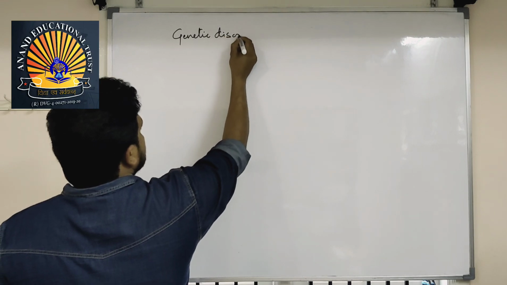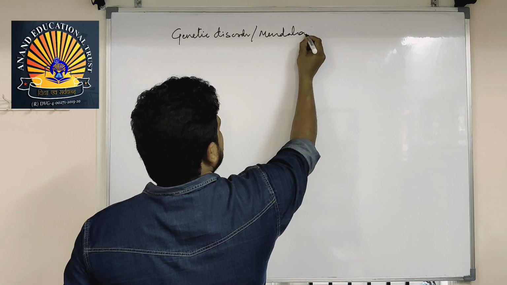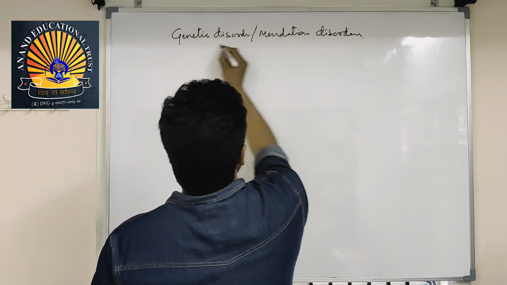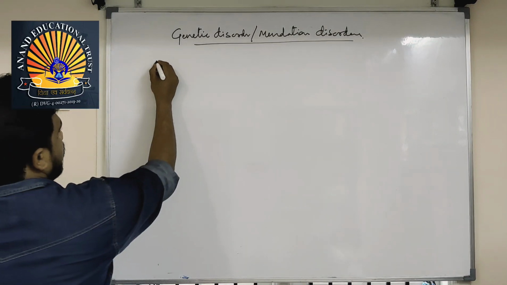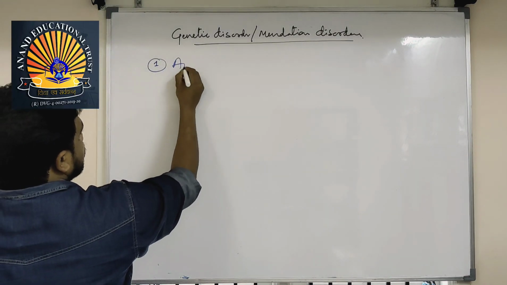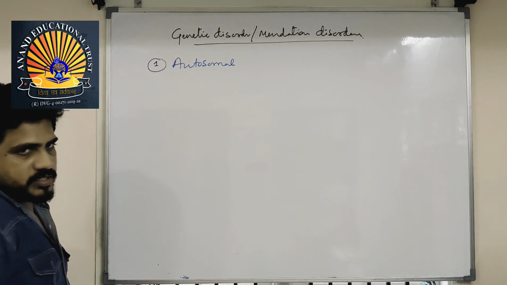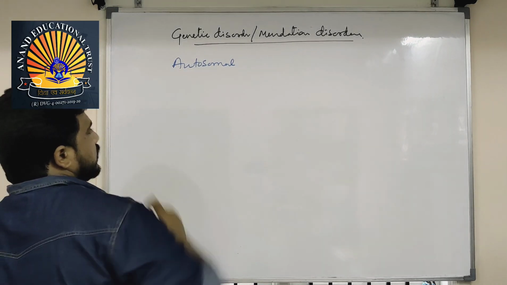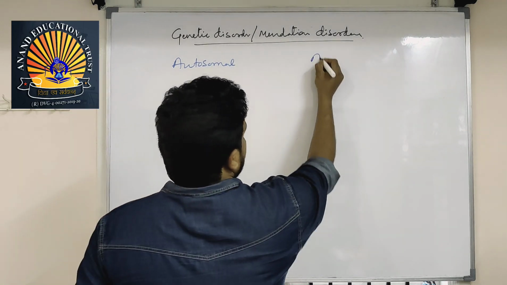Genetic disorders: Mendelian disorders are of 5 types. Number 1, autosomal disorders. Means here a gene present on an autosome will be abnormal, or else allosomal.